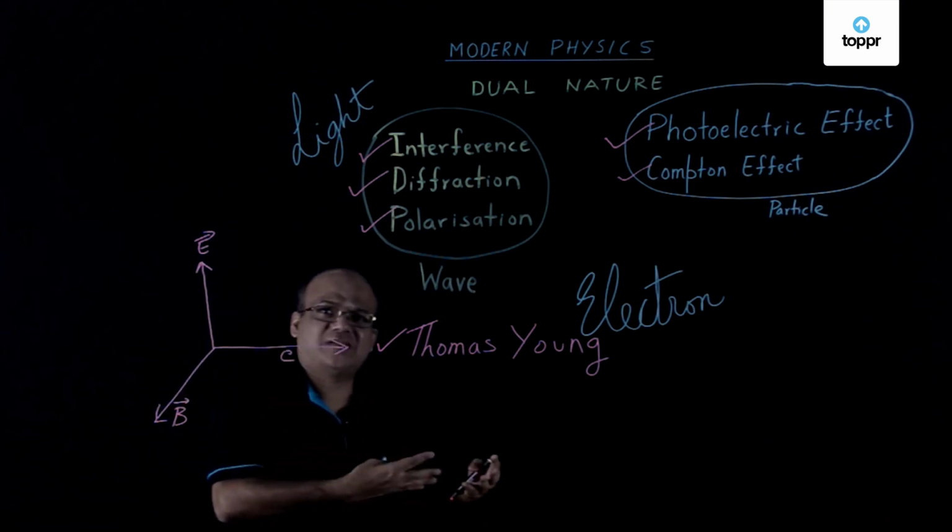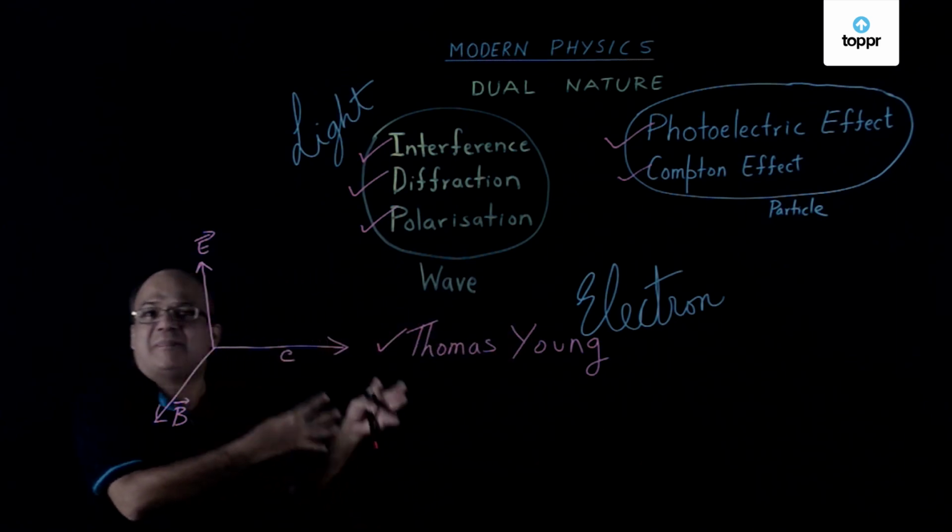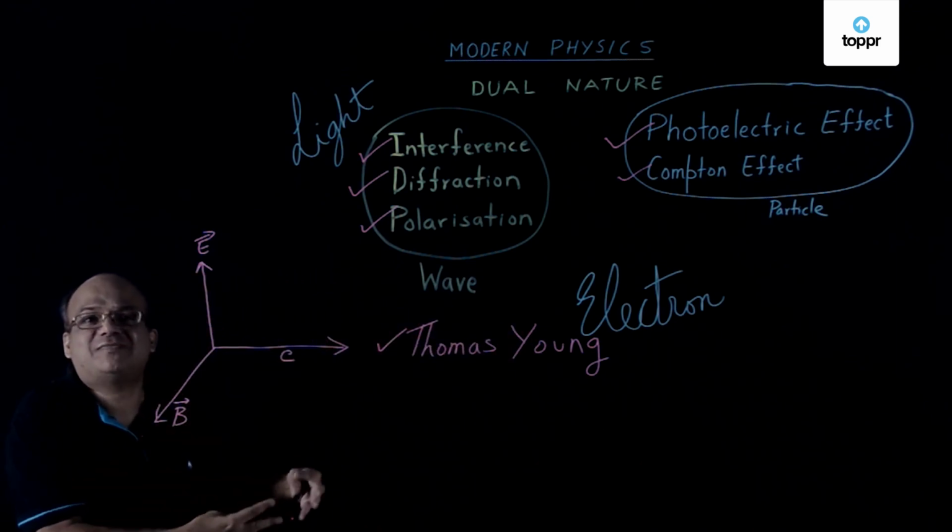So in this lesson, we learnt about the dual nature of light. We also learned that particles like electrons also have dual nature.